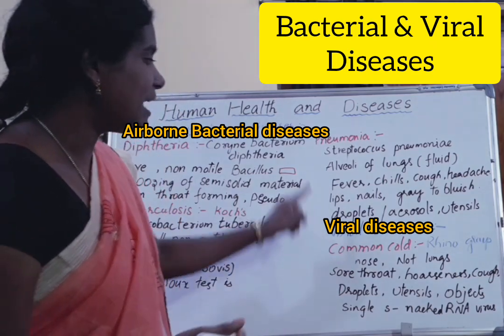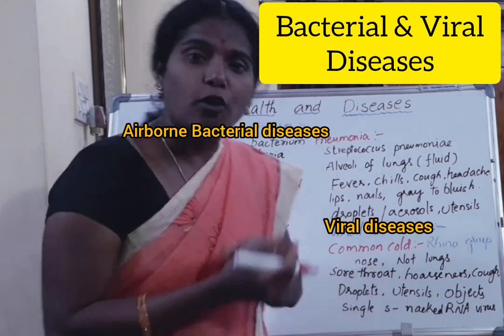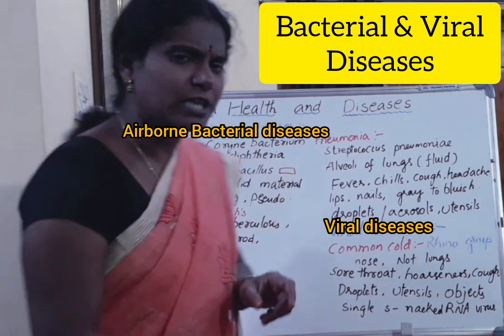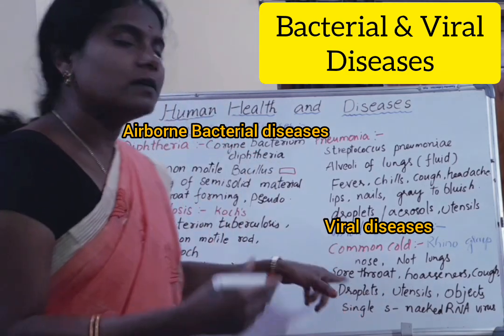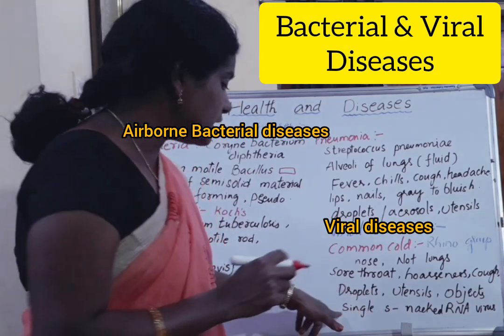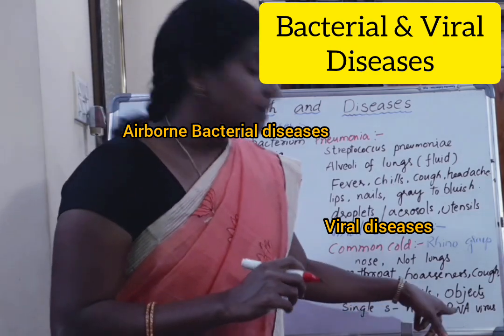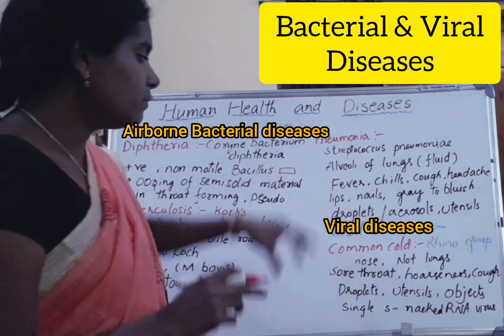Here also, droplets, utensils and objects like a pen or book, if touched by the infected person, transmit the organism to a healthy person. The genetic material of this virus is single-stranded naked RNA.